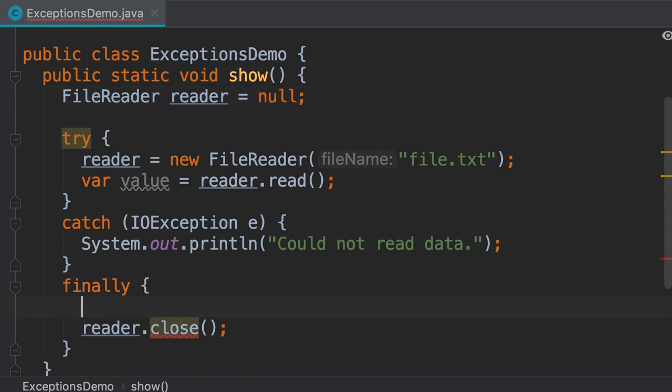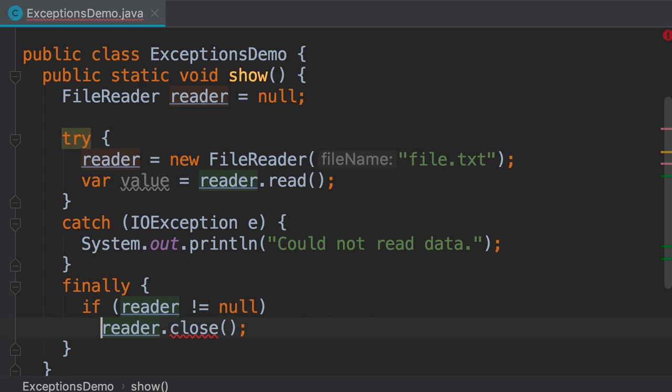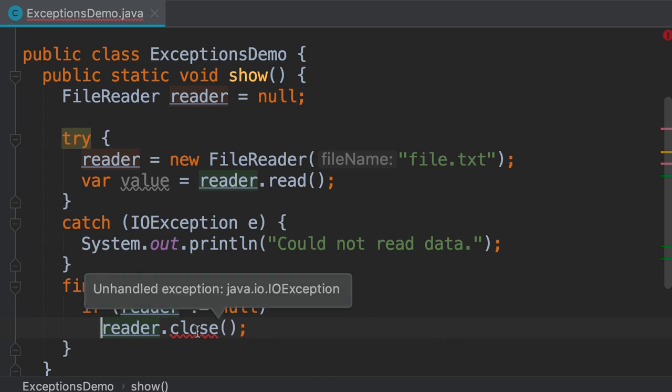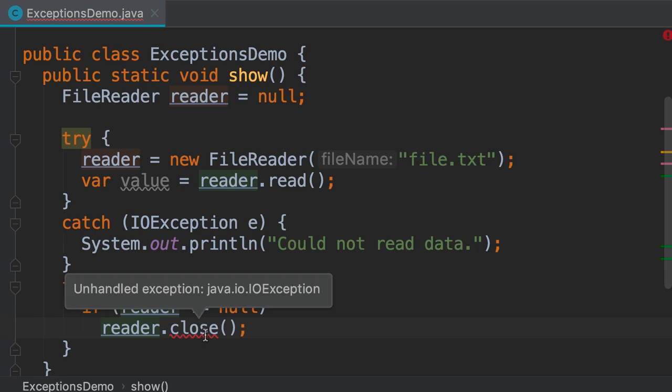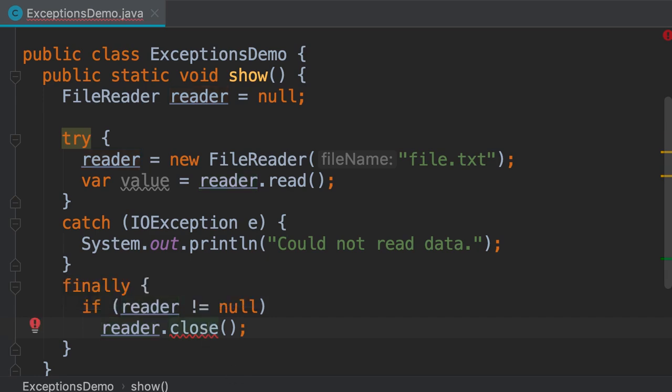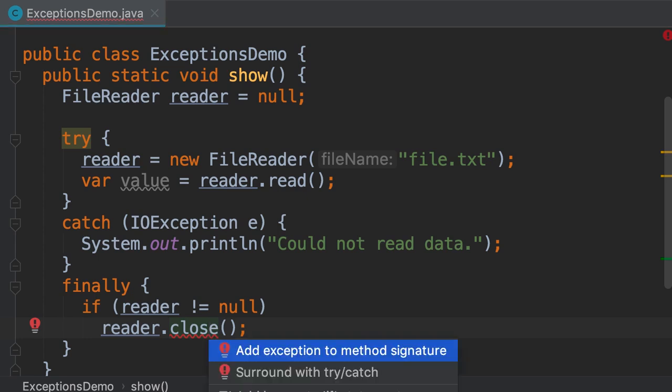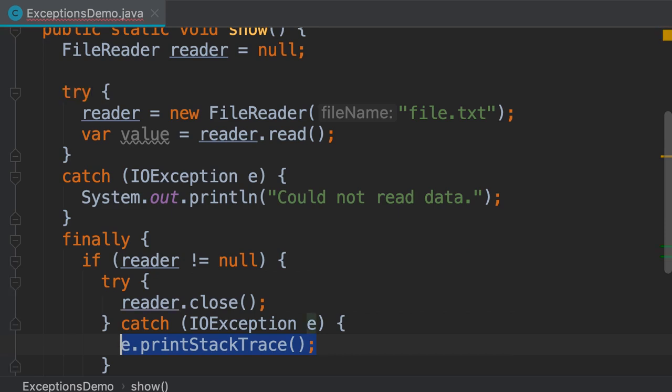But first, let's add an if statement. We want to call the close method only if the reader is not null. So if reader is not null, then close it. But what is this compilation error? Unhandled exception, IOException. So the close method may also throw an IOException. To solve this problem, we need to wrap this inside the try catch block. So we put the caret over here, press Alt and Enter, and then surround with try catch. So here's the final result.